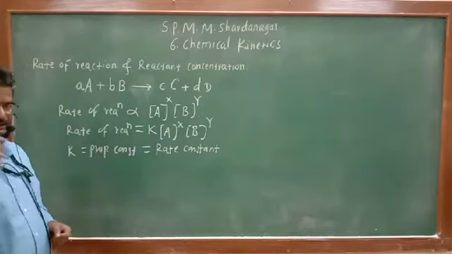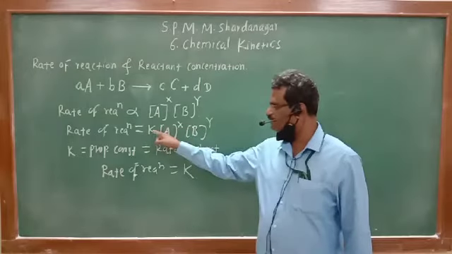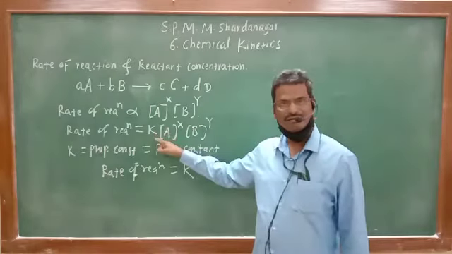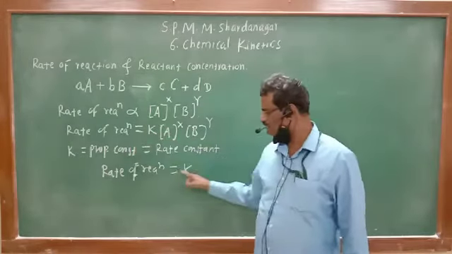See, if this is 1 and this is also 1, 1 into 1 is 1 and K into 1 is nothing but K. Therefore, rate of reaction will be equal to K, the rate constant. Therefore, rate constant is defined as the rate of reaction whenever the concentrations of the reactants are unity.